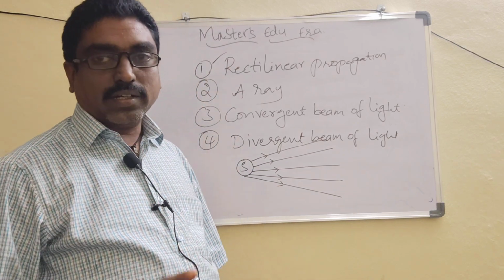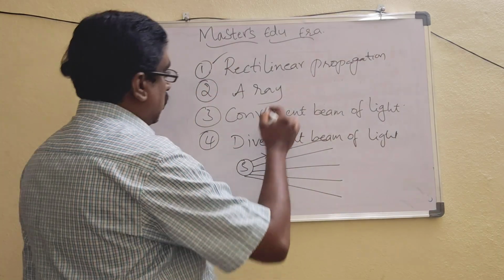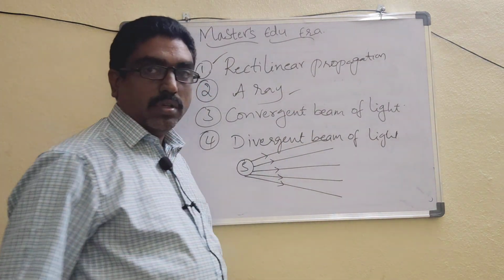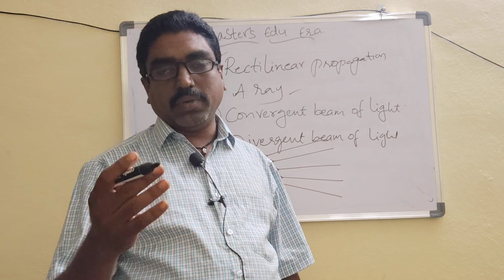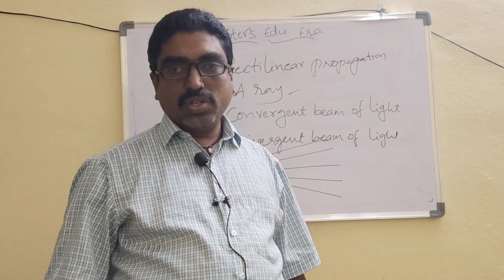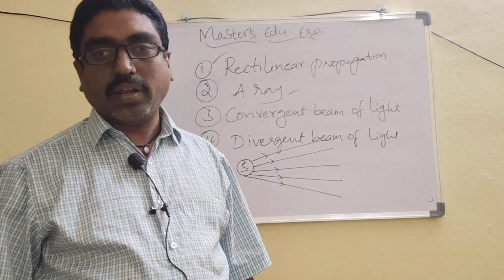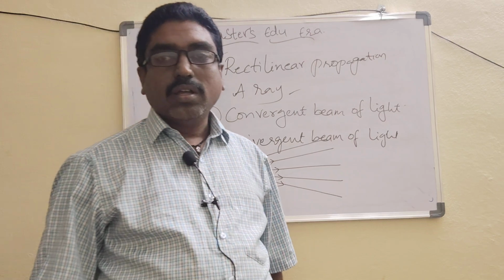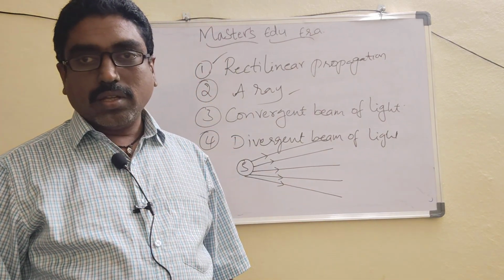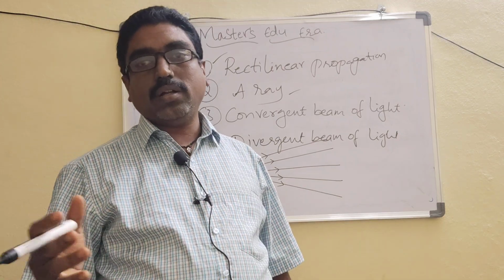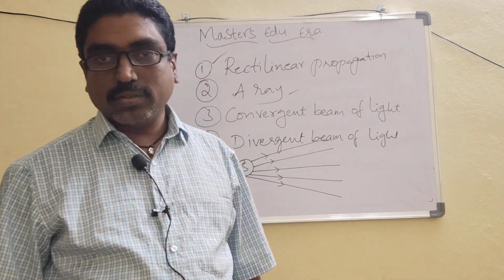And the second characteristic of light is a ray. What is the meaning of ray? In the basics of geometry in mathematics, a ray is a line which has a starting point but no ending.